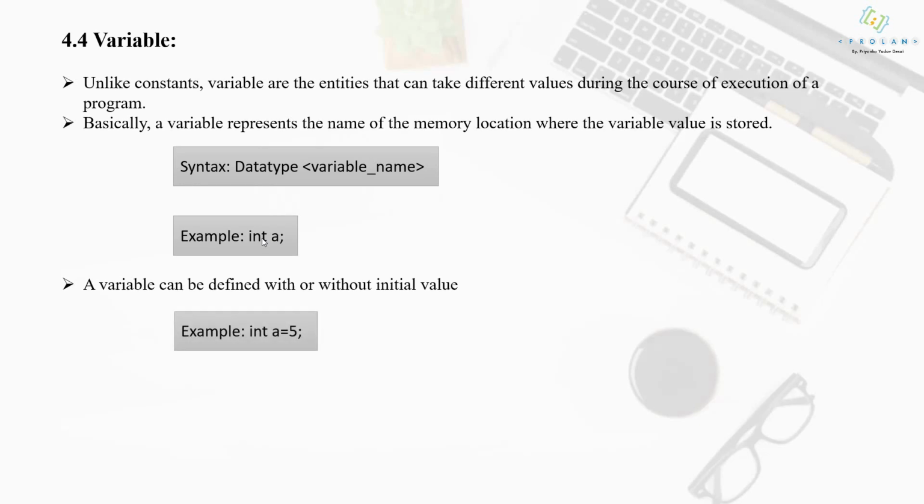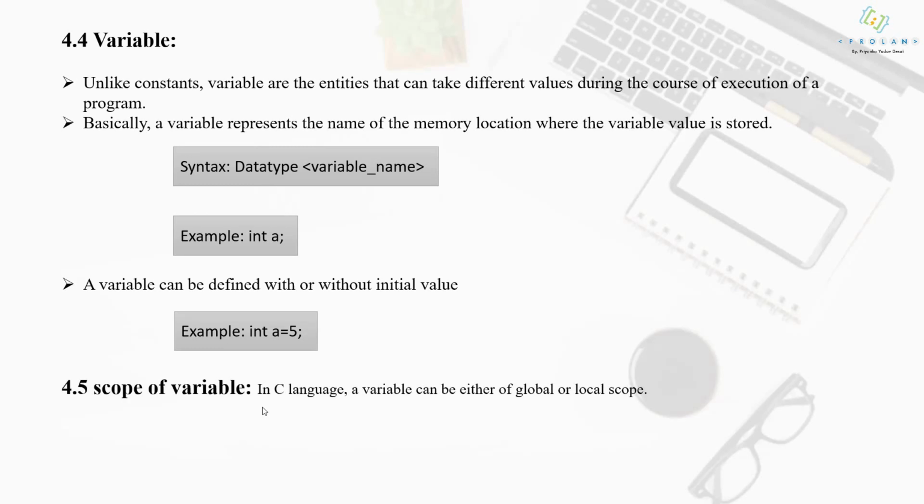Now a variable can be defined with or without an initial value. You can assign a value to a variable at the time of declaration, or you can assign it later also. So this is also possible, where you can declare as well as initialize the value of a at the same time. Here I have created integer a, and at the same time I am assigning value 5 to a. Now remember that since it is a variable, the value of a can be modified throughout the execution of the program. Consider at one point the value of a is 5, then for another function the value of a may change since it is a variable.